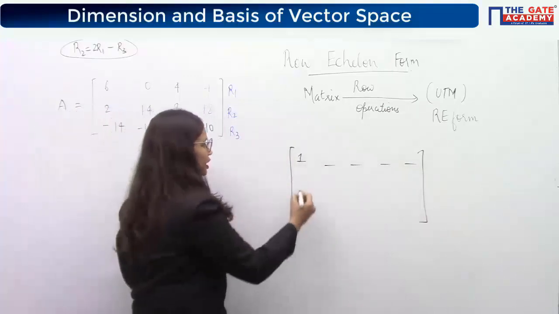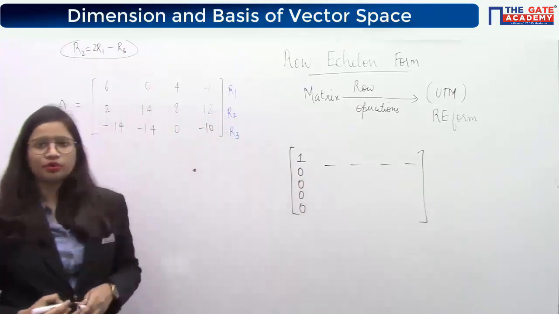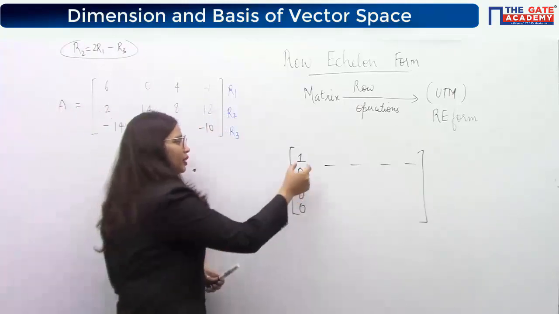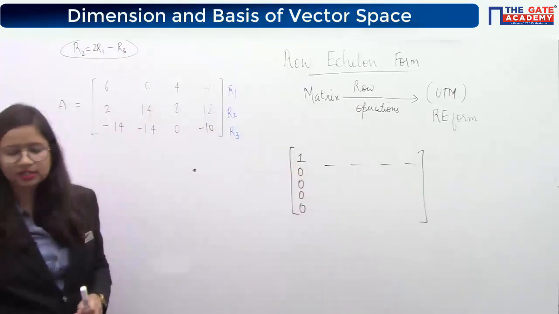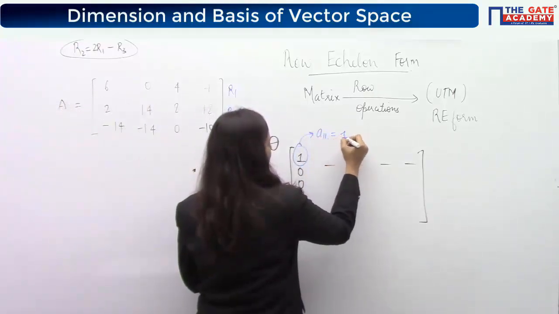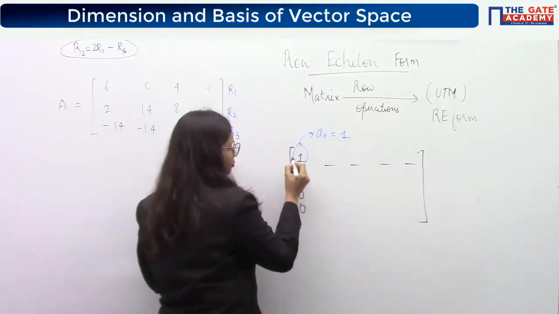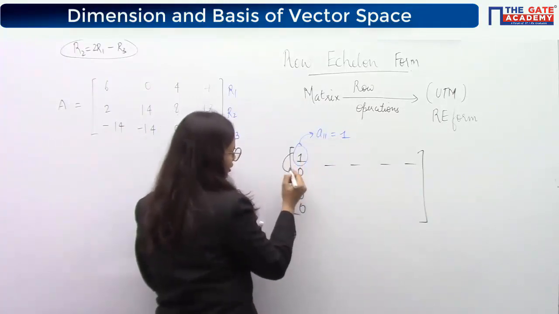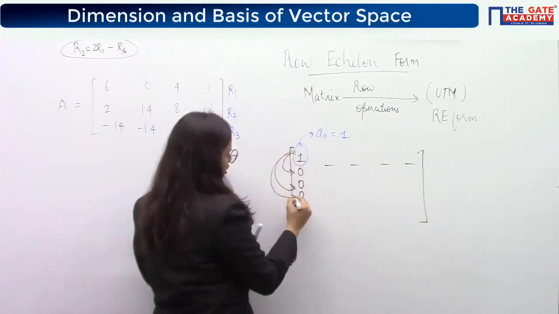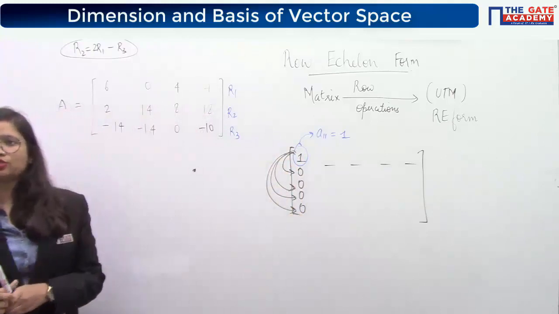Then we will make the elements below this column 0. We make the first element A11 as 1. First step is to convert A11 into 1, and then use this 1, means use R1 to convert this into 0, this one into 0, and all the elements below that 1 into 0. That should be your second step.